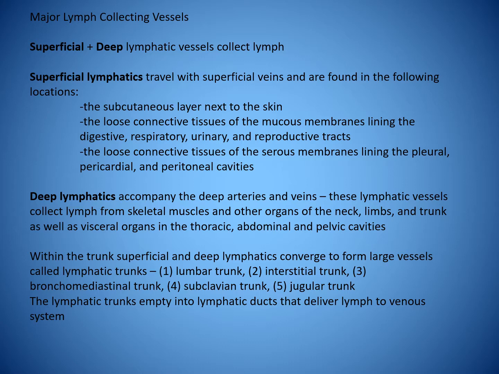Within the trunk, superficial and deep lymphatics converge to form large vessels called lymphatic trunks, such as the lumbar trunk, the intestinal trunk, the bronchomediastinal trunk, subclavian trunk, and the jugular trunk. The lymphatic trunks empty into lymphatic ducts that deliver lymph to venous systems.